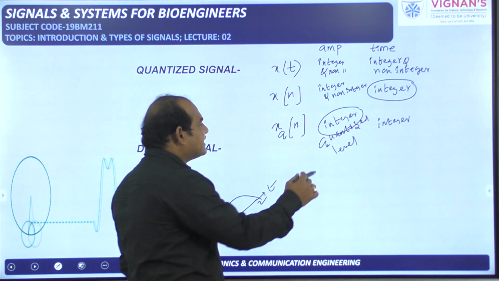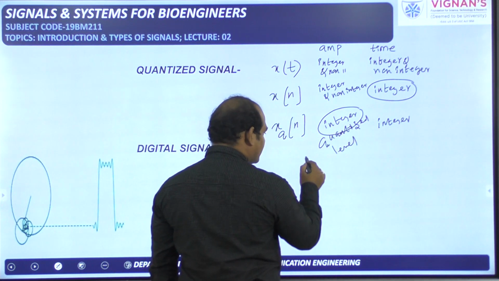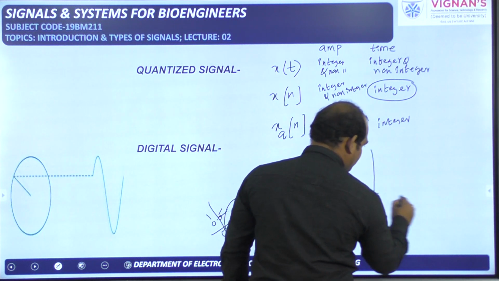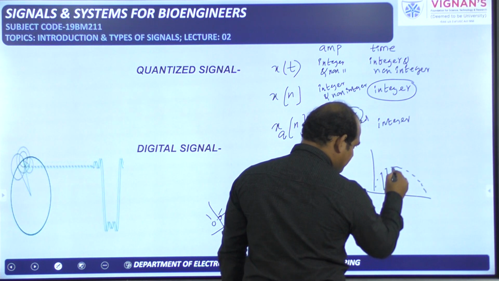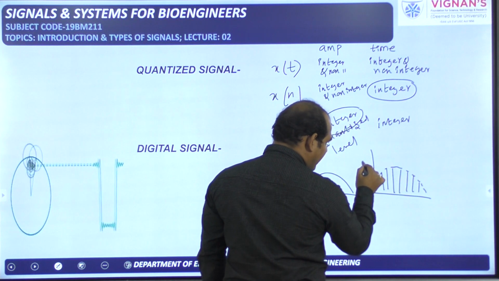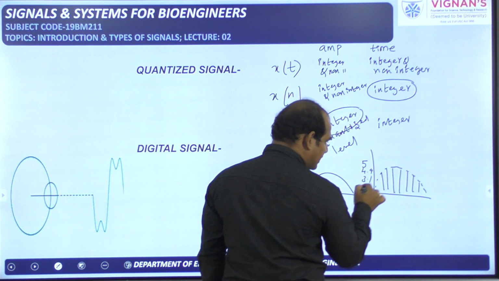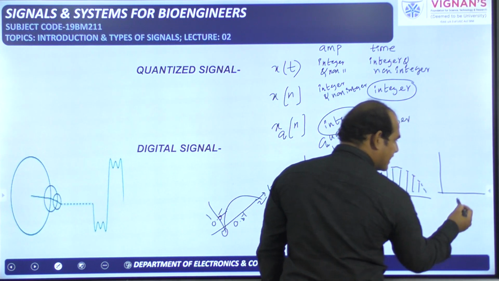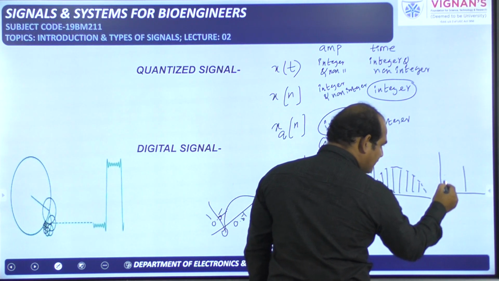Okay. After getting this quantized signal, how will this signal look? Here you see, this is the continuous signal. This is the envelope to draw the samples. That means this is the discrete time signal. For example, it is 5, it is 4.9 and it is 3.1. Like this amplitudes are there. So now I am going to draw here the quantized signal.